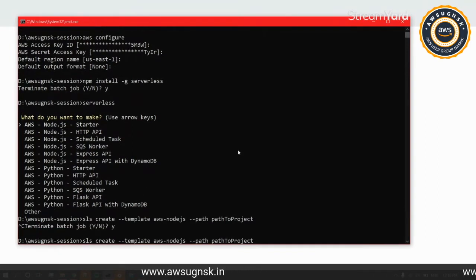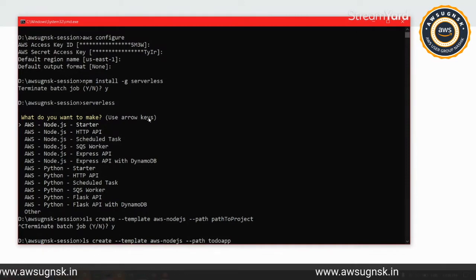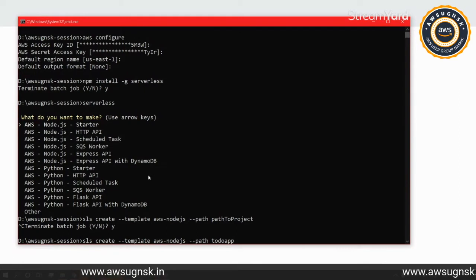So we have to edit the project path. Let's say maybe to-do app will give that, and you are able to see the command. Even if you replace SLS with serverless, that also works. SLS is a short form for the serverless keyword. And then we will have SLS, then create, then what type of template we have to use.